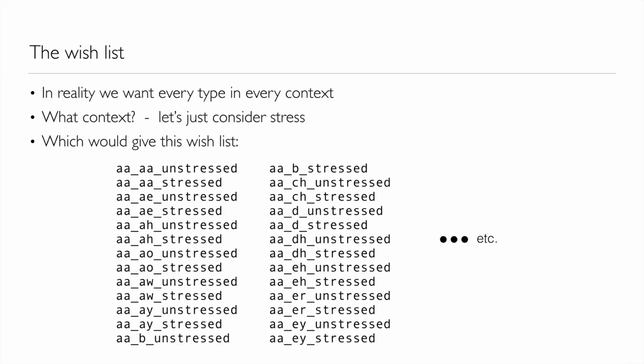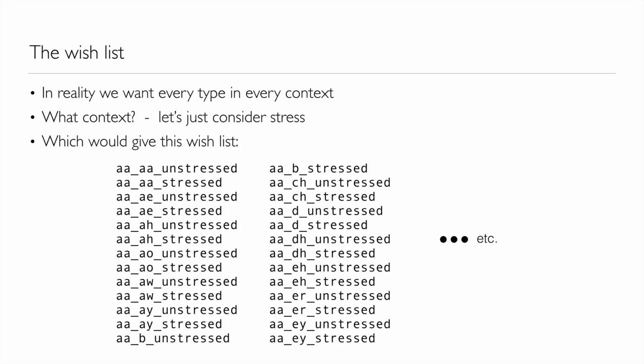If we start adding linguistic context, that wish list will grow in size exponentially as we add more and more context features. Imagine just asking for versions of each diphone in stressed and unstressed prosodic environments. So imagine then adding all possible linguistic features and enumerating a very long wish list in this way. If you implement an algorithm, you may or may not actually construct this list because it's going to be huge. You might not actually store it in memory.